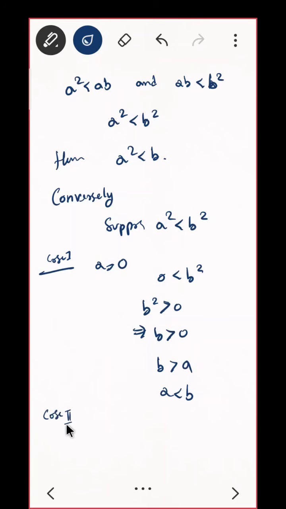Case 2, same thing. Can it be possible if I take B as 0? This won't satisfy. A square will be less than 0. Is it true? A square is never less than 0. So in case 2, B will not be 0, but in case 2, A non-zero will work. Correct? Is that okay? But again a problem will come. What problem will come? A non-zero means what?